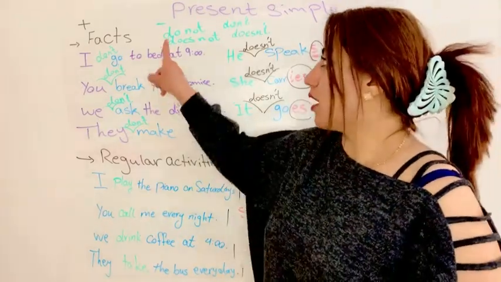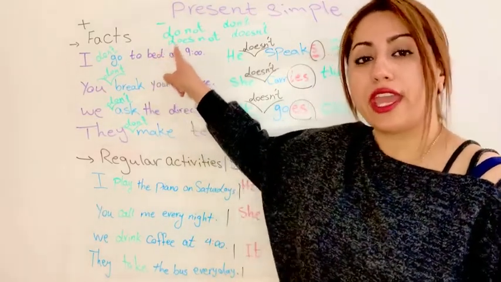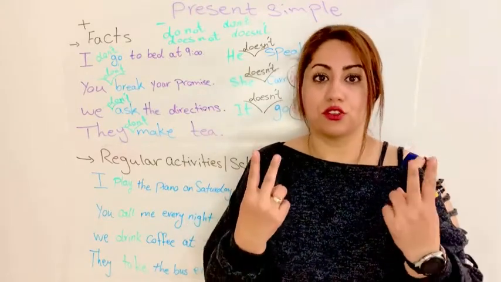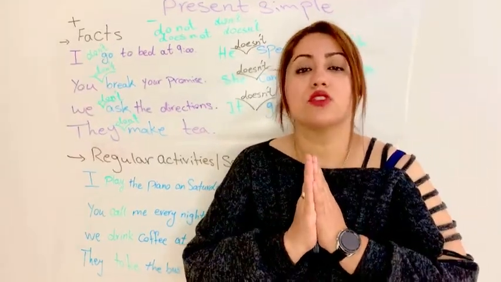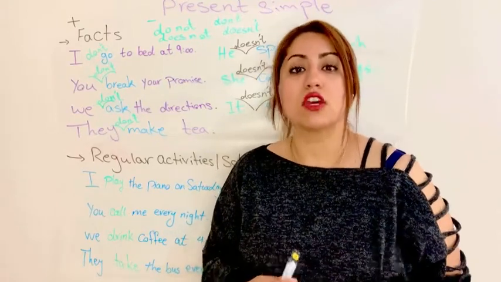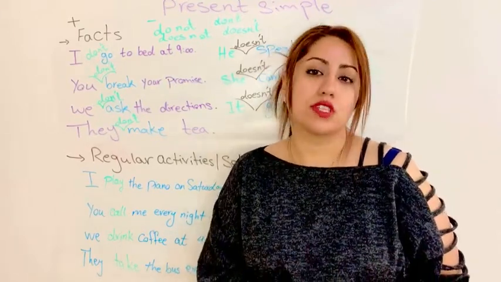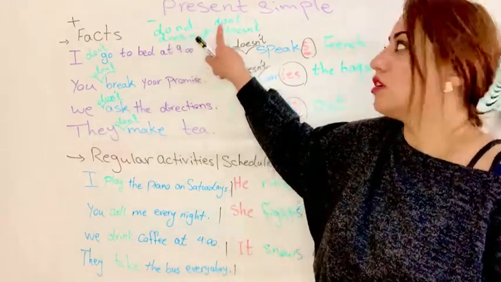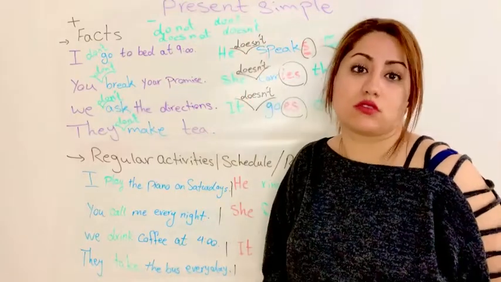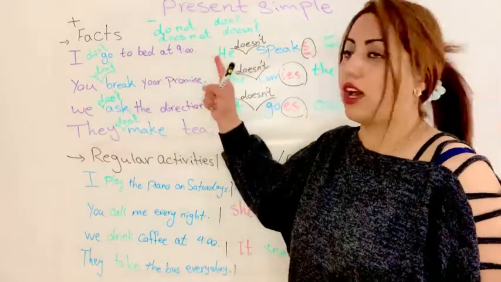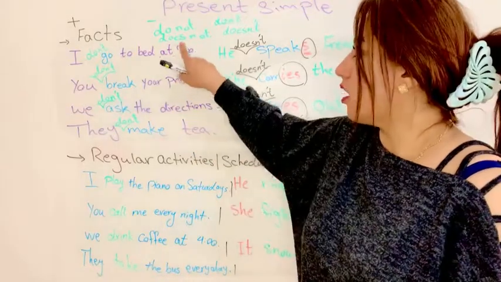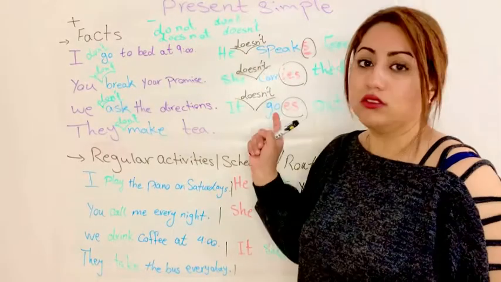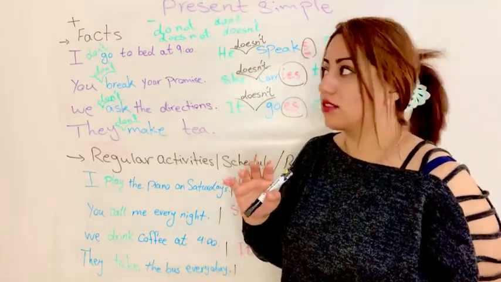We have the auxiliary verb do, and also the auxiliary verb does. Do, does. Two forms of the verb. We use not with do and does to change each sentence to present simple negative form. Do not, we use the short form don't. And does not, we use doesn't. Do not, don't. Does not, doesn't.